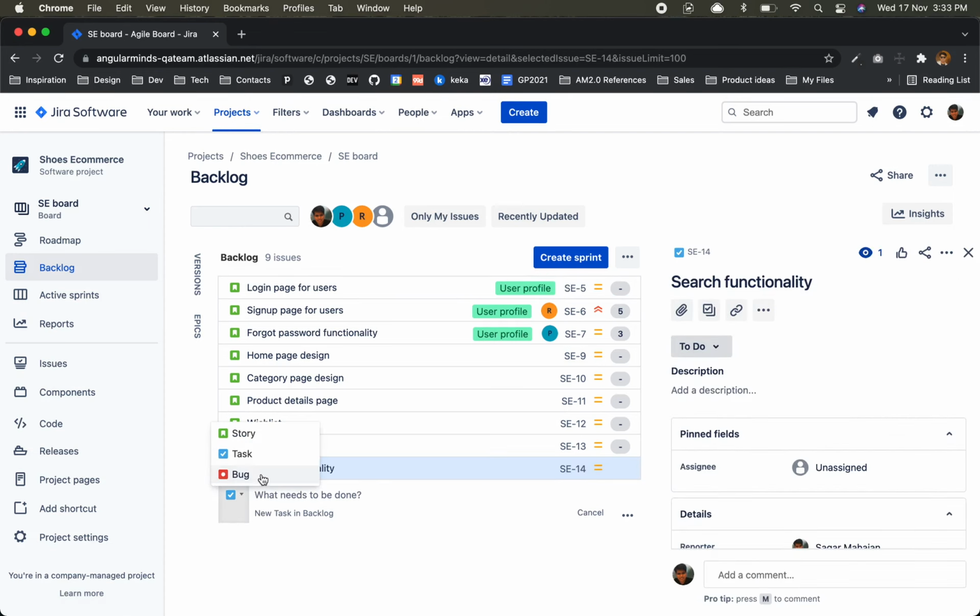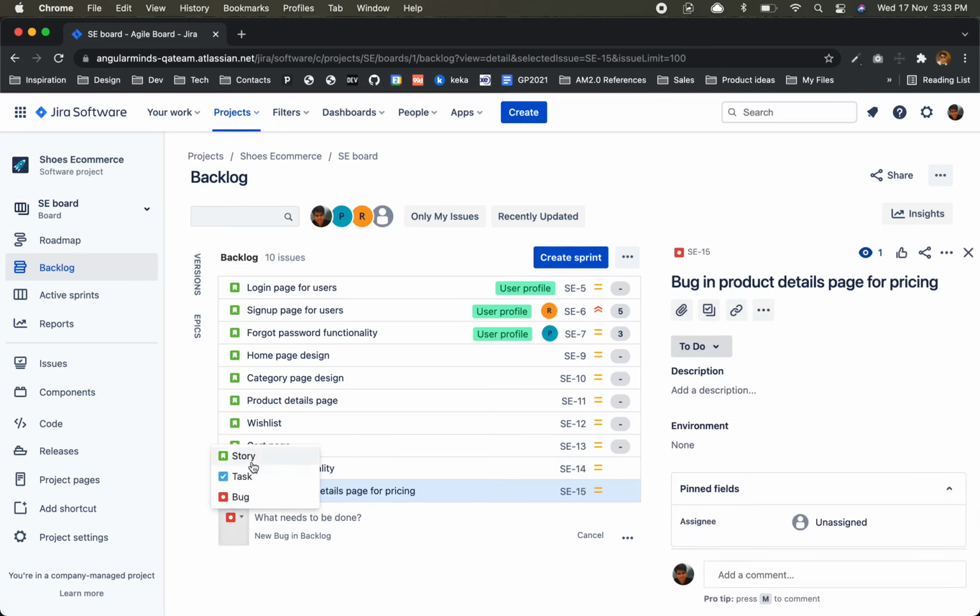And one more, it was a bug. What is that bug? Bug in product details page for pricing. Add coupon or checkout.